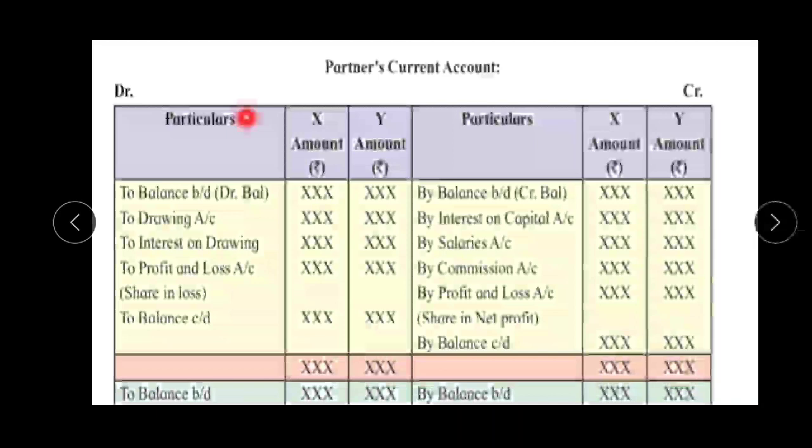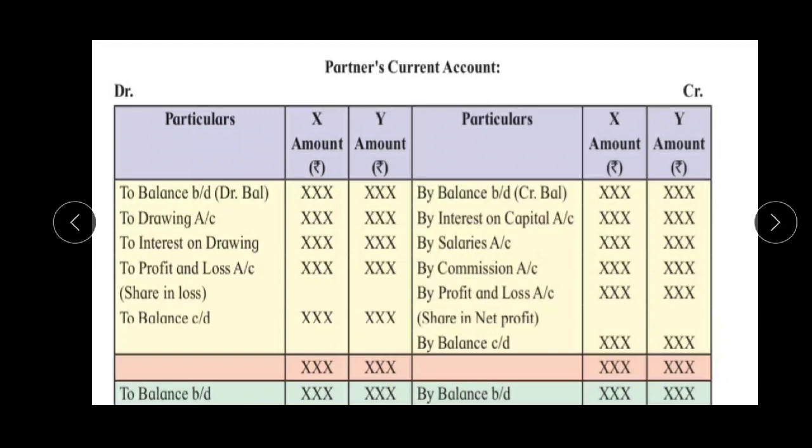to be decreased. Okay, if any transaction has been done in the partnership firm, and with the help of that transaction the partner's capital is decreasing, that entry has to be made in the debit side of the partner's capital account. Clear? Or if the capital is increasing, means by doing any adjustment the partner's capital is increasing, that effect has to be made in the credit side of partner's capital account. Clear everyone?